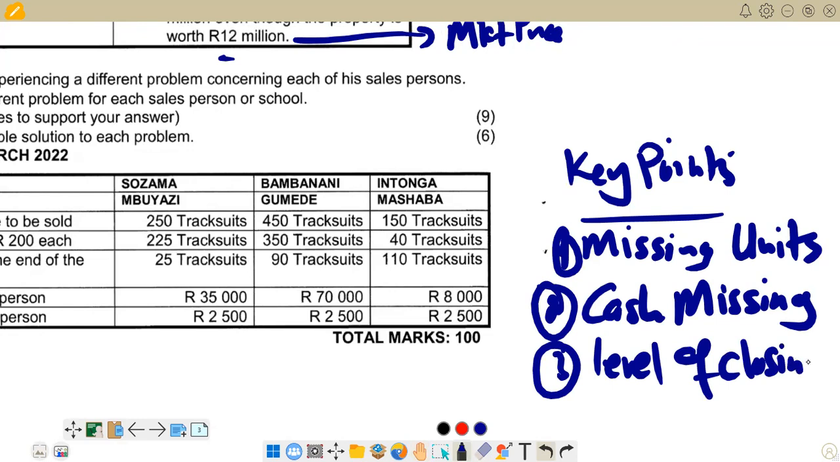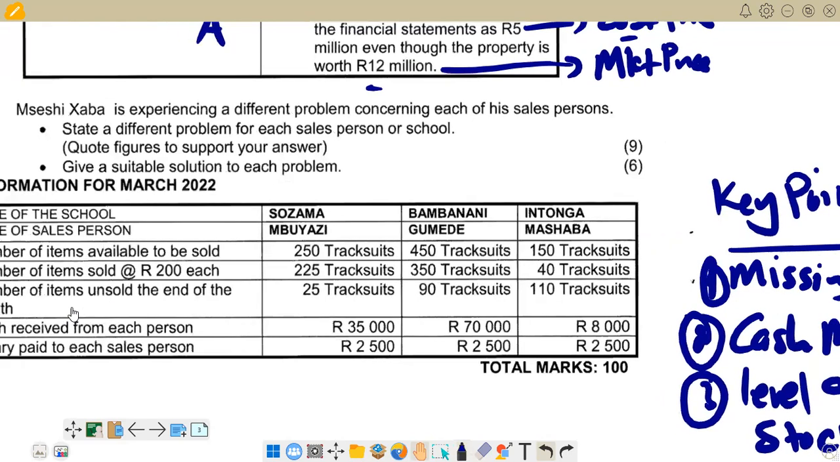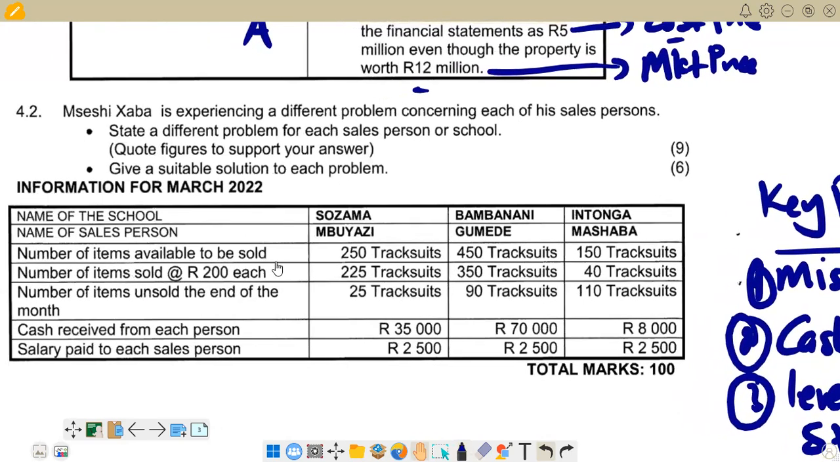Remember, if the closing stock is too high, it means it's a problem. For example, here for the third one, that one is a very easy one that you can just notice. In this row, it's written number of items unsold at the end of the month. We are having 25 tracksuits, 96, 110 tracksuits. So you see that in this column, the Intonga Mashaba column, we've got 110 tracksuits that are unsold. So it means it's a problem.